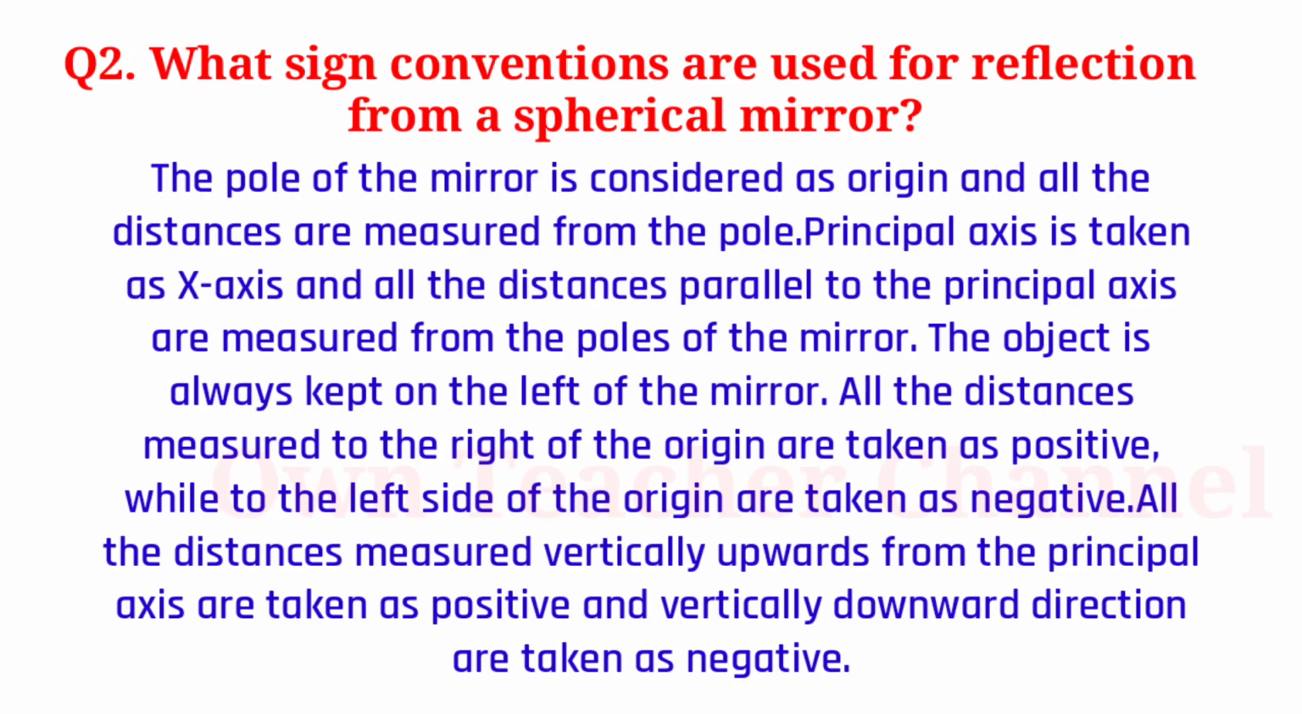All the distances measured to the right of the origin are taken as positive, while to the left side of the origin are taken as negative. All the distances measured vertically upwards from the principal axis are taken as positive and vertically downward direction are taken as negative.